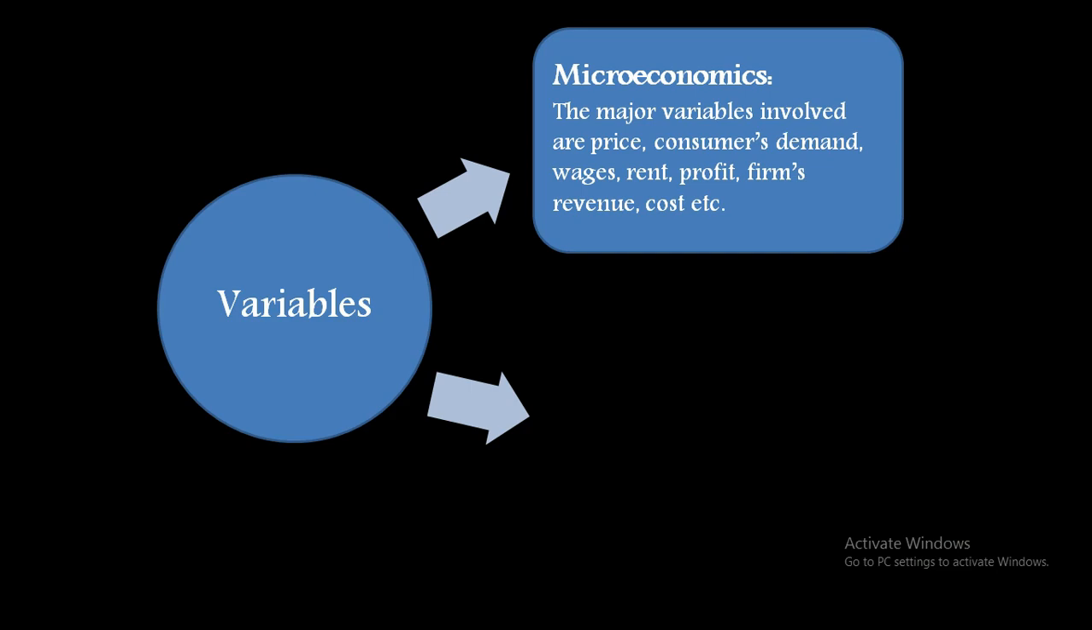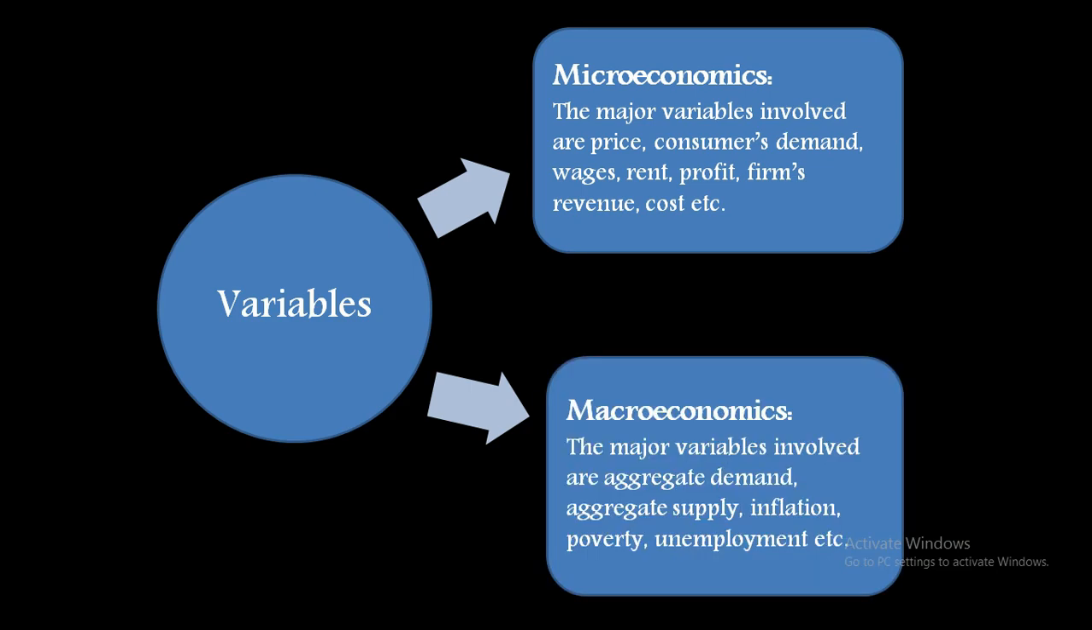When we are studying these, we feel nothing is changing in the macro world. Now, when we study macroeconomics, what are the variables? The variables in macroeconomics are aggregate demand, aggregate supply, inflation, poverty, unemployment rate, etc. It means we are studying the whole market, the whole economy. And when we are studying that, we feel all these individual level price, demand, supply, and wage are not changing in that.